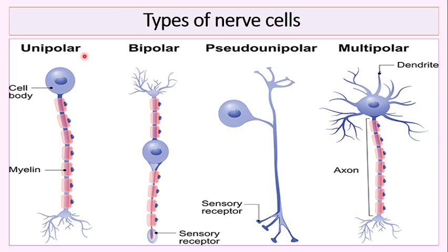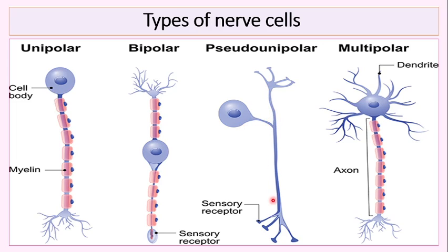Types of nerve cells: unipolar nerves, bipolar nerves, pseudo-unipolar nerves, and multipolar nerves. So what is a unipolar nerve? Here the cell body is at one side and there is a single axon, that is a unipolar nerve. Bipolar nerve means what? Here you can see the sensory receptor at one end, then the cyton in the middle, and both sides of the cyton show the axon region, hence it is called a bipolar nerve.